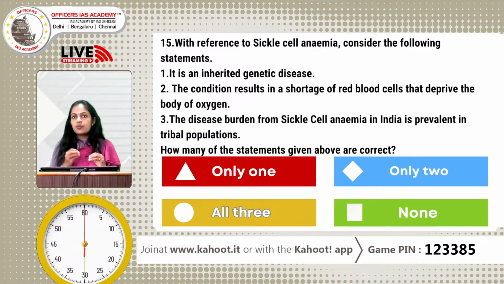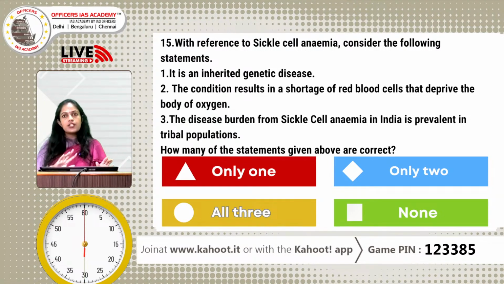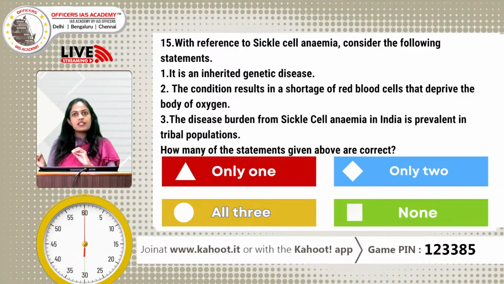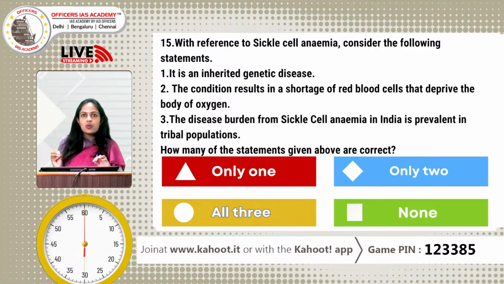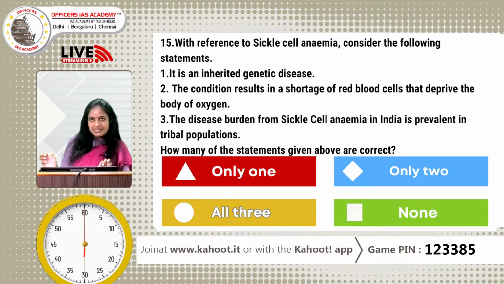We all know that hemoglobin carries oxygen throughout the body. The hemoglobin has 4 protein units, 2 of alpha and 2 of beta. So, if there is any mutation in the gene which is producing these beta protein units, then the hemoglobin is going to become sickle shaped. We all know how a sickle looks like, right? It is going to be similar to the alphabet C.